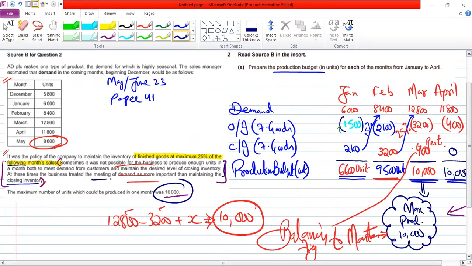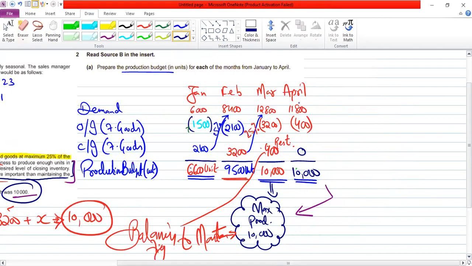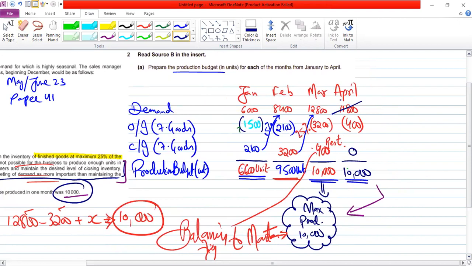So what is written here? You are going to reduce your demand. If it is not managed with the help of closing, you have to reduce your demand. So the demand is going to be how much? 10,400, then minus 400 going to be 10,000, because your factory cannot handle more than your capacity, which is restricted to 10,000. So first you try to manage it with the closing like we did in March.